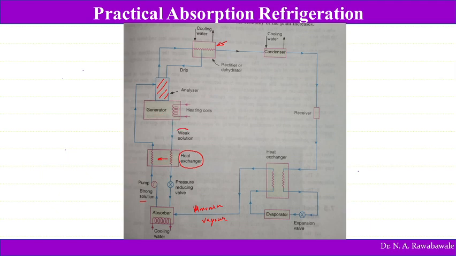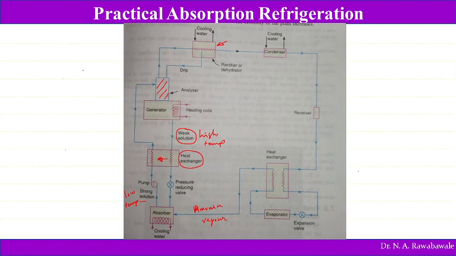So this weak solution coming from the generator is at high temperature, and the strong solution is at low temperature. When this low temperature strong solution goes into the heat exchanger, it absorbs heat from the weak solution at high temperature.